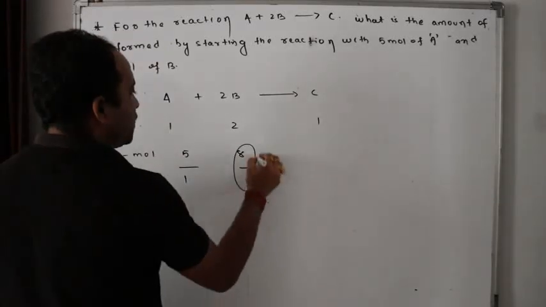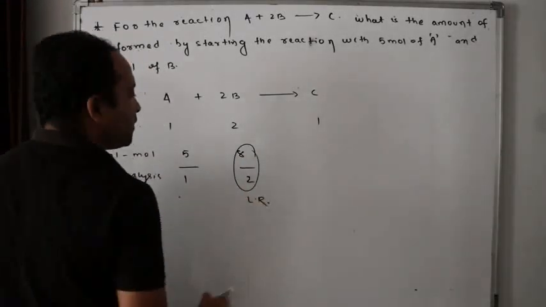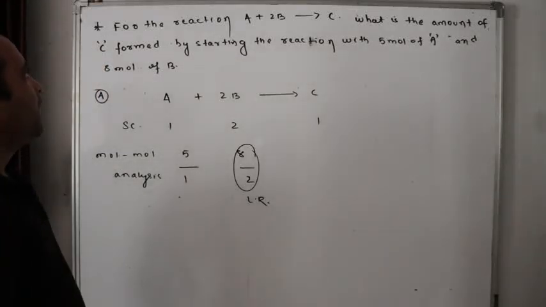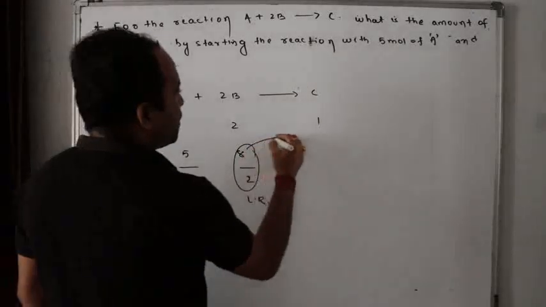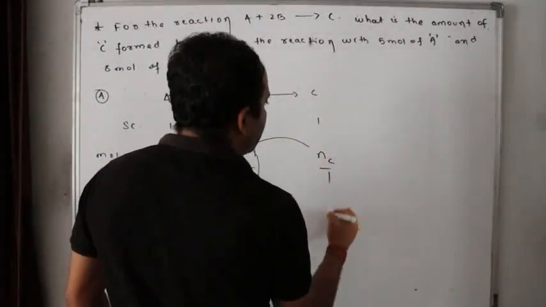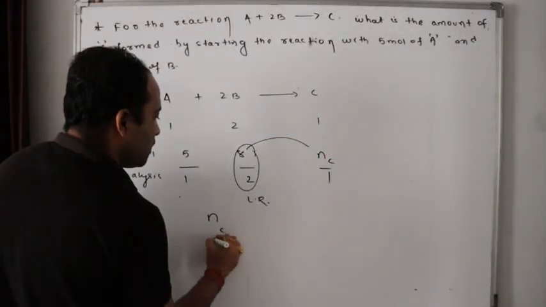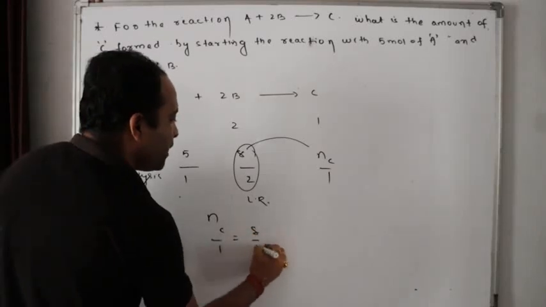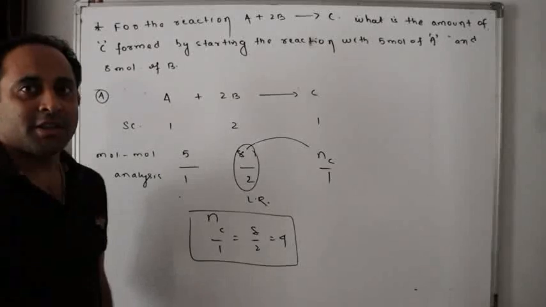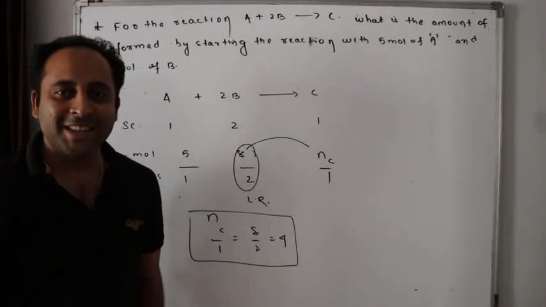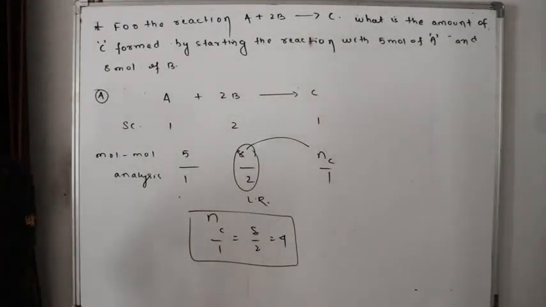So this is the limiting reagent, isn't it? So the limiting reagent will be included in the reaction. Number of moles of C by 1 is equal to 8 by 2, that is equal to 4. Number of moles of C is equal to how much? 4. Easy. I said to you, this is the most easy question, isn't it?